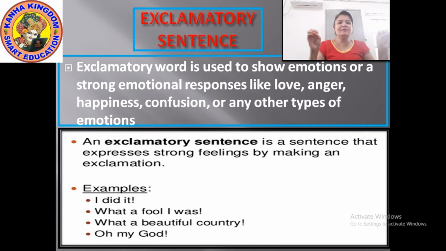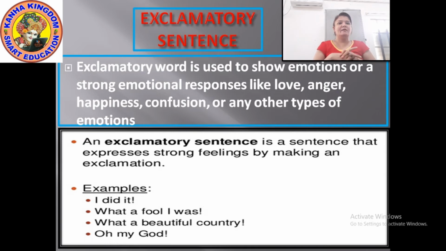When you see something good or something nice, at that time also you use this. Right? What a beautiful sari. How long hair she has. So when you see something good or something beautiful, pretty, your expression changes. At that point also you will use an exclamation mark because it is an exclamatory sentence.